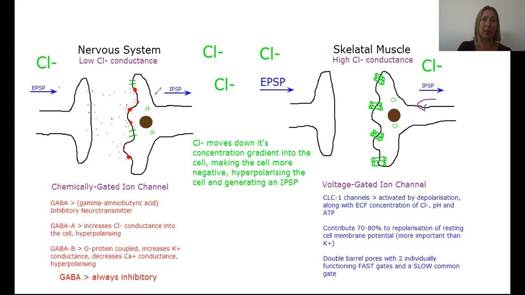Alcohol exerts a similar effect on GABA A receptors. So if we were to take benzodiazepines with alcohol, we'll have this double depressant effect.